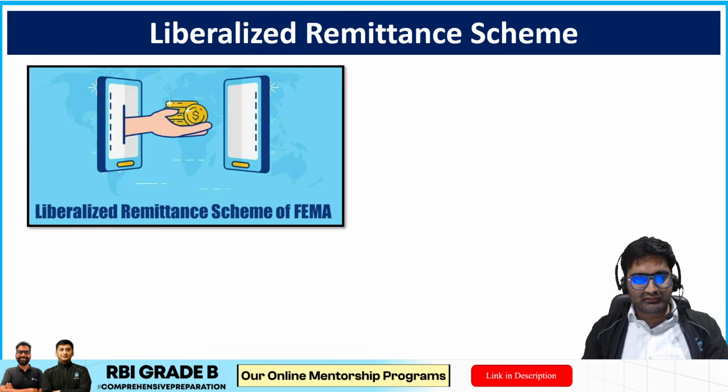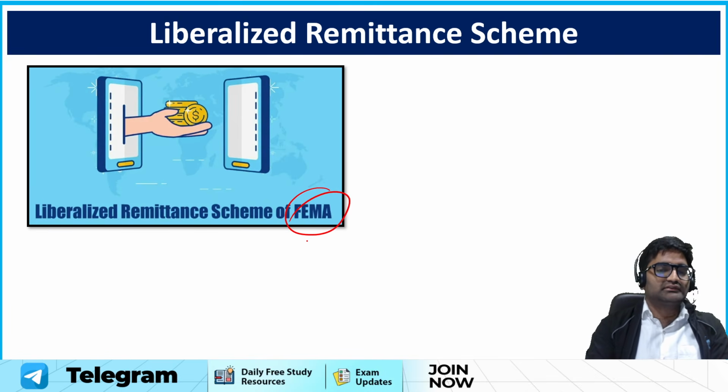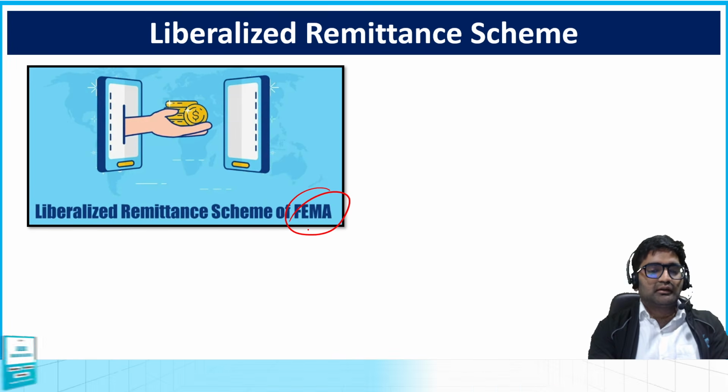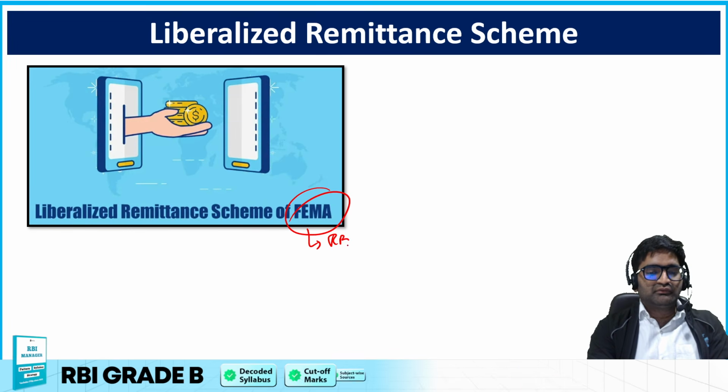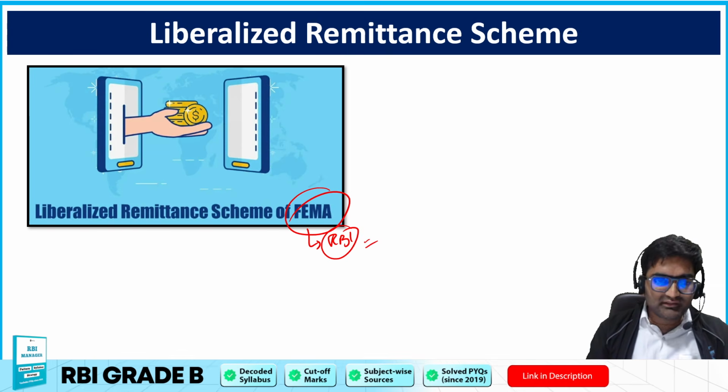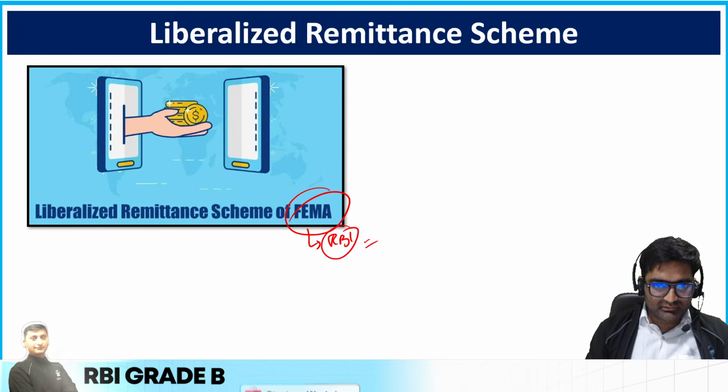So that is the LRS scheme, which is actually as per the Foreign Exchange Management Act. And as you know, as per the FEMA Act, RBI is the entity that takes care of foreign exchange related transactions, and the LRS scheme is also under its purview.